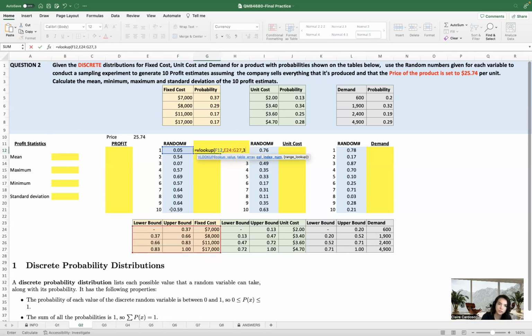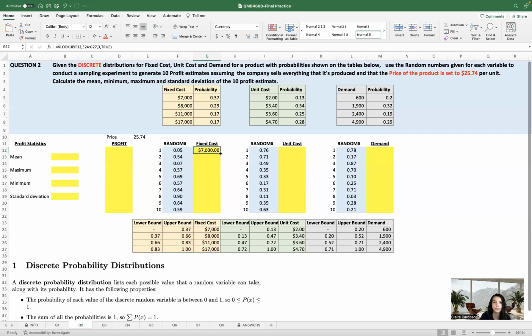So this is column number 3, and then the most important thing, like I mentioned before, is you select false for exact match or true for approximate match, and we're gonna put true because of that. And now you find the same $7,000 that we found before. Why is that? Because when I drag this down, the amounts of the table are being dragged down as well.